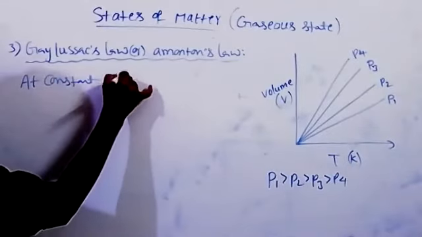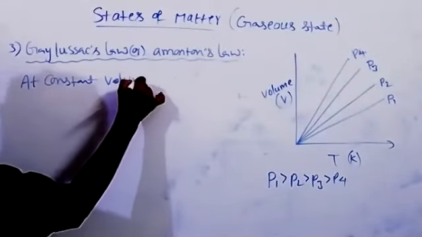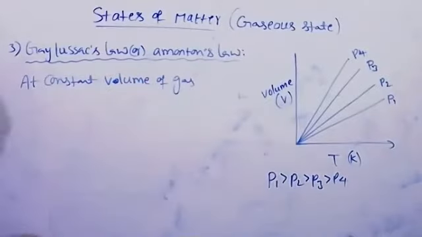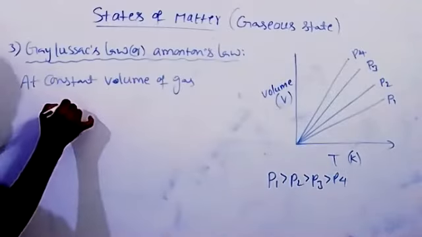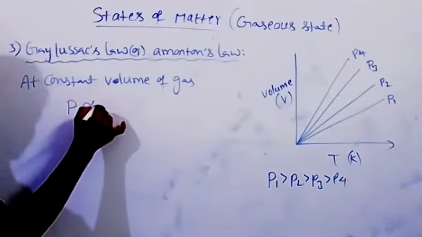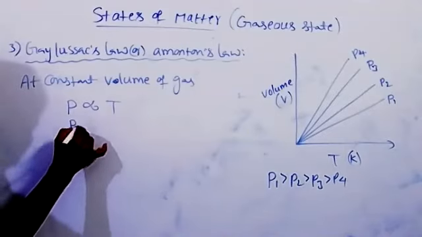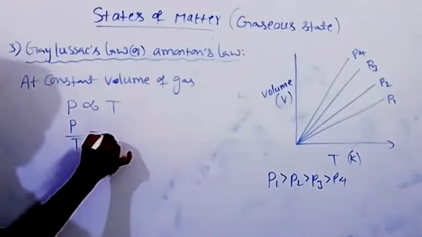At constant volume of gas, its pressure is directly proportional to temperature. So now we may write P by T is equal to constant.